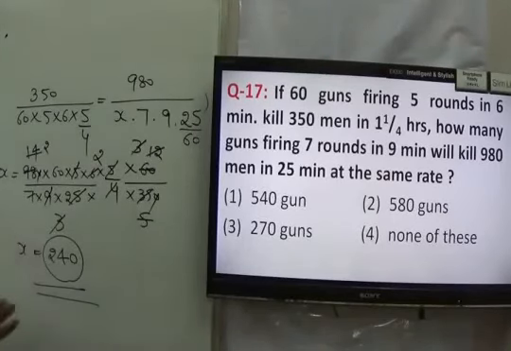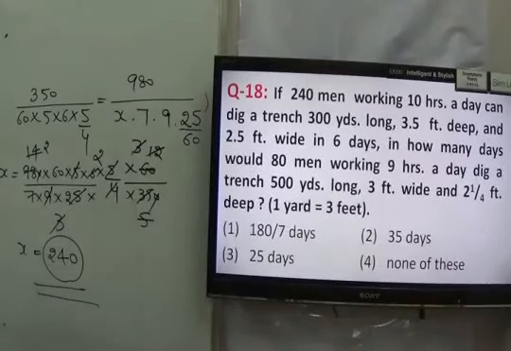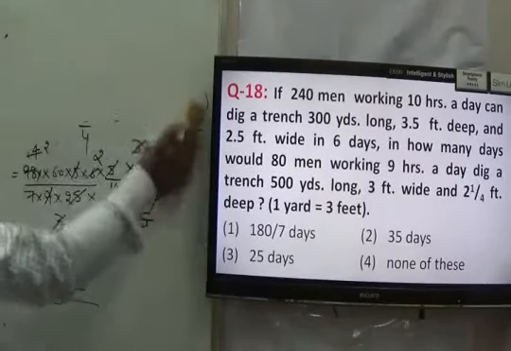The questions are very simple. We have to just use our basic concept. Total work by men into days into hours into efficiency. Means whatever the parameters are given to you, take the total work on the numerator and the rest parameters you have to divide in the denominator, and then solve it and find your answer. Then you have statement number 18, a similar type statement.